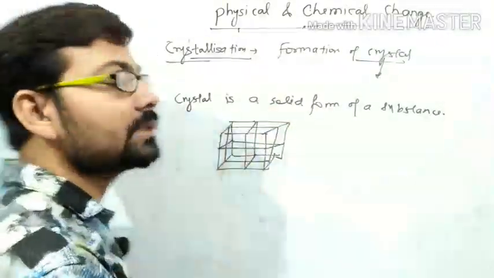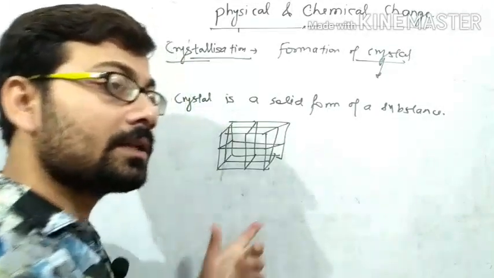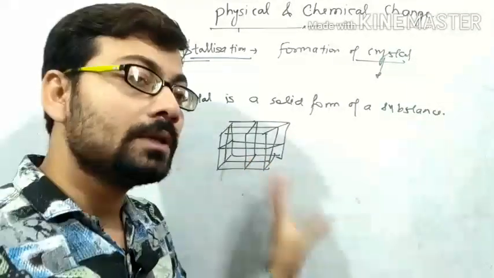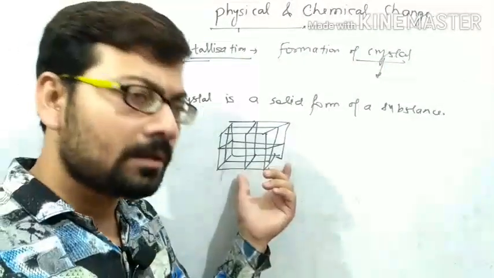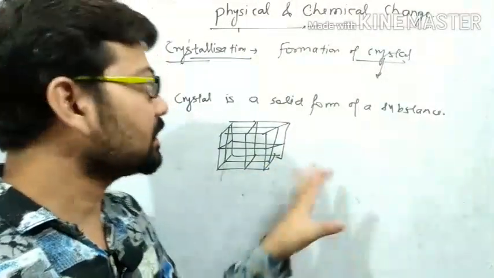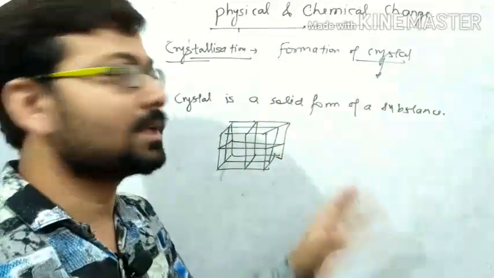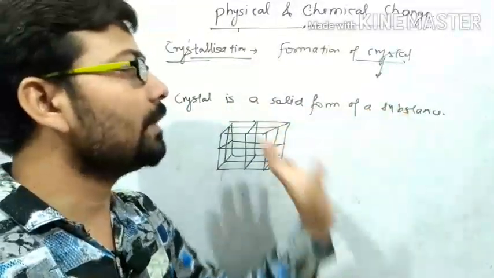Actually, this is the crystal of NaCl. When you go in higher class, then you study in well manner. So don't worry what is the crystal of NaCl. Basically, you have to see what is crystal. Crystal is the solid form of a substance.